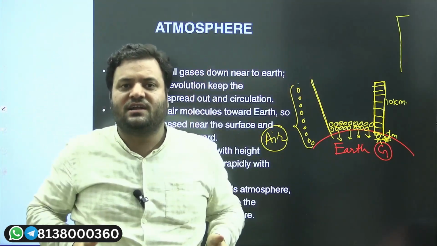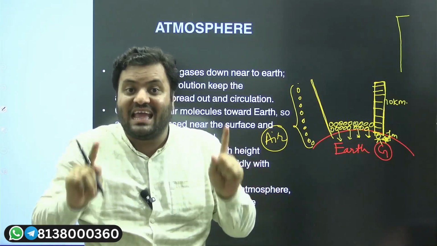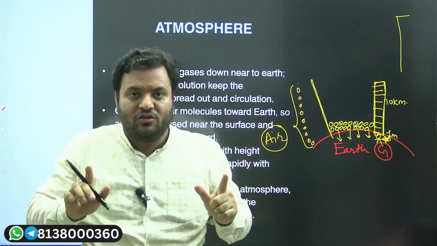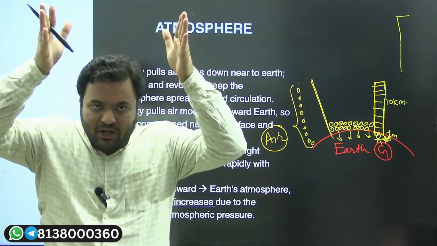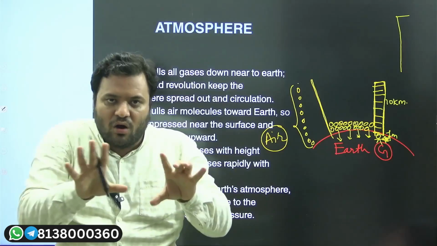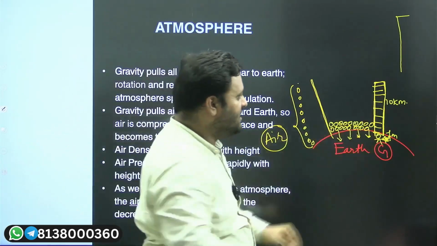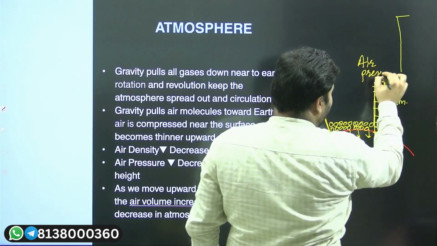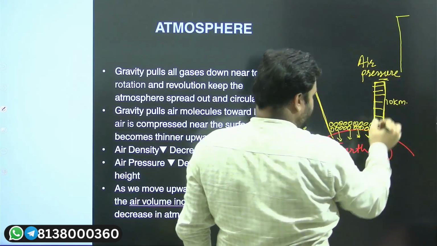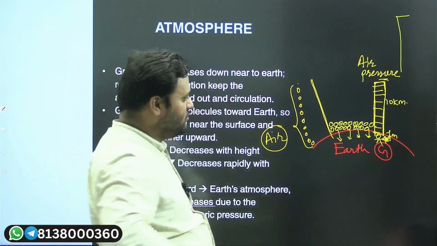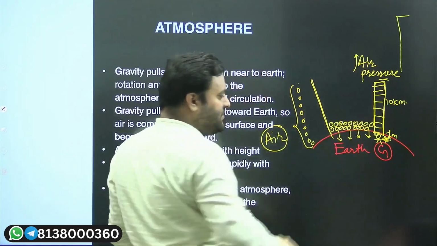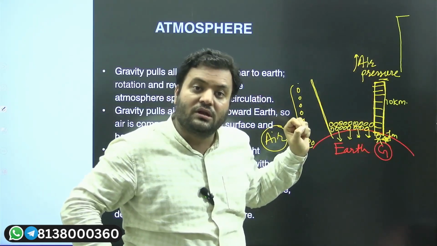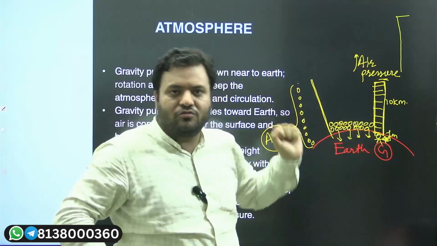That is being considered as air pressure. I'm not saying atmospheric pressure, that is a different thing. I'm saying air pressure. So it is the weight of that particular column which is lying on an individual in this case. That is air pressure. So air pressure will also be greater at the surface, and as you move vertically in our atmosphere, the air pressure is going to decrease.